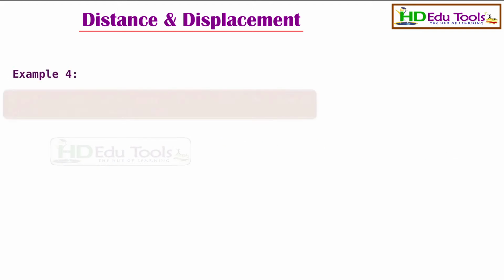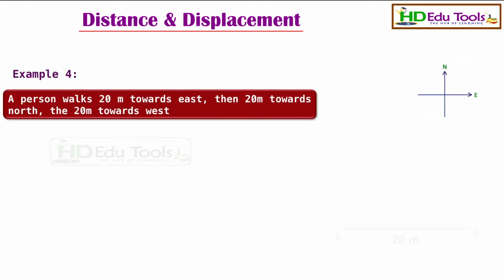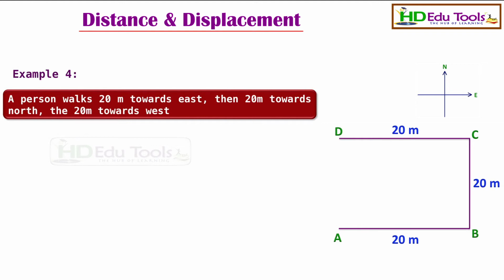And we take another example. A person walks 20 meters towards east, then 20 meters towards north, then 20 meters towards west. That means he starts at A. He walks A to B 20 meters, towards east, and 20 meters towards north, that is B to C, and 20 meters towards west, that is C to D. In this case, the distance is AB plus BC plus CD.